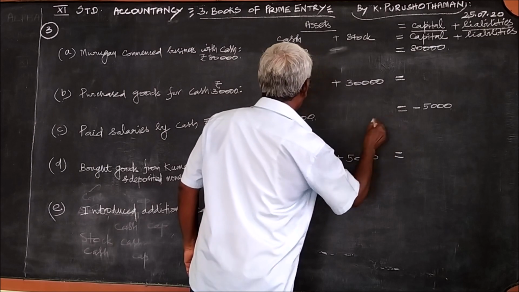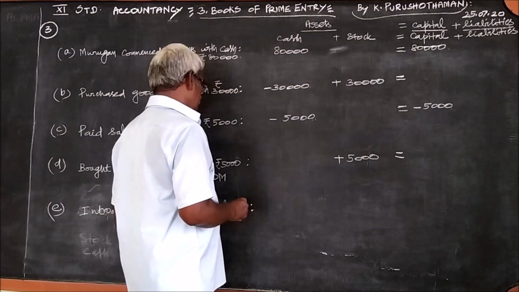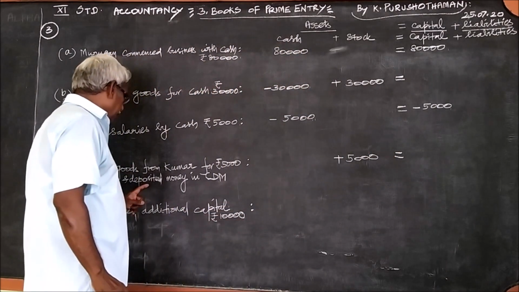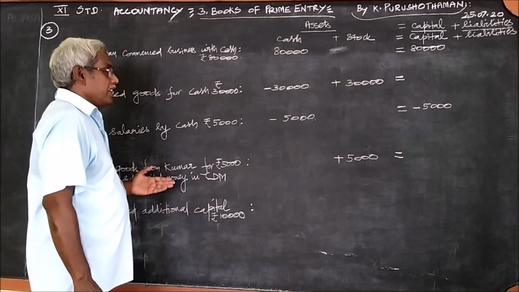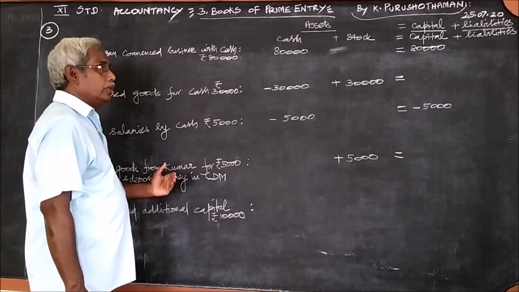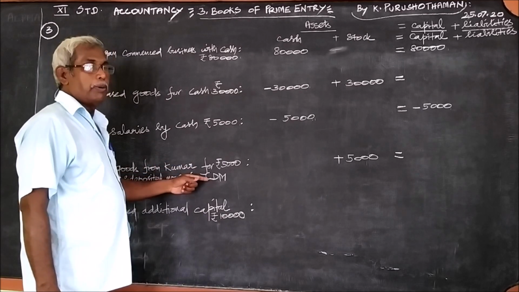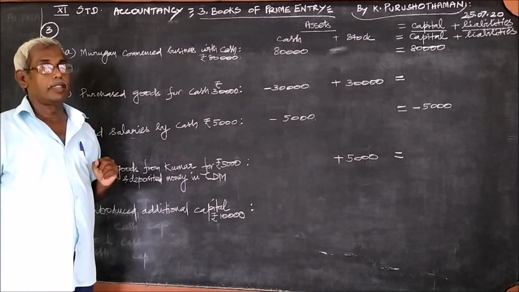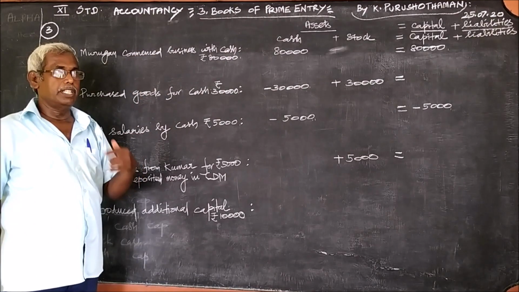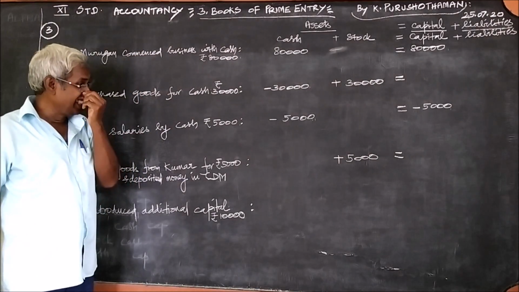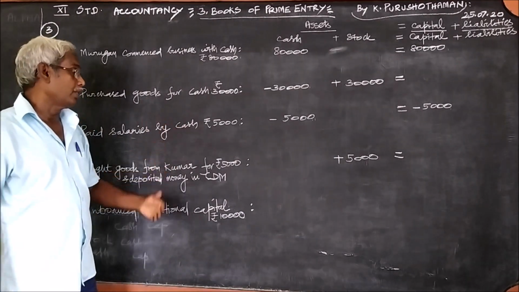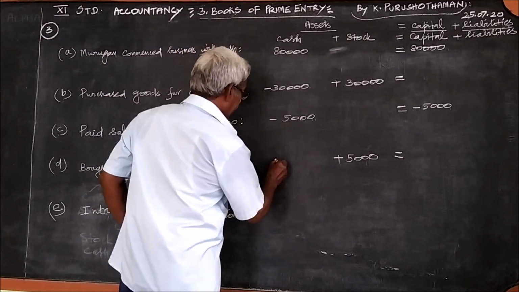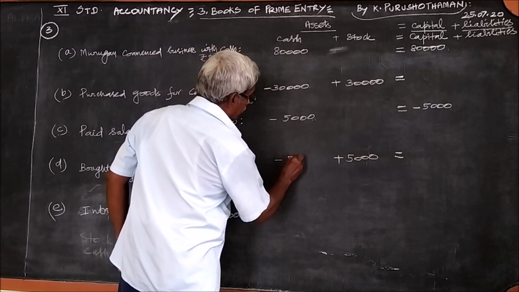And this amount is paid to Kumar, and the amount is deposited in his account in the cash deposit machine. Therefore, what goes out from us? The cash goes out from us. Therefore, it will reduce the balance of cash.